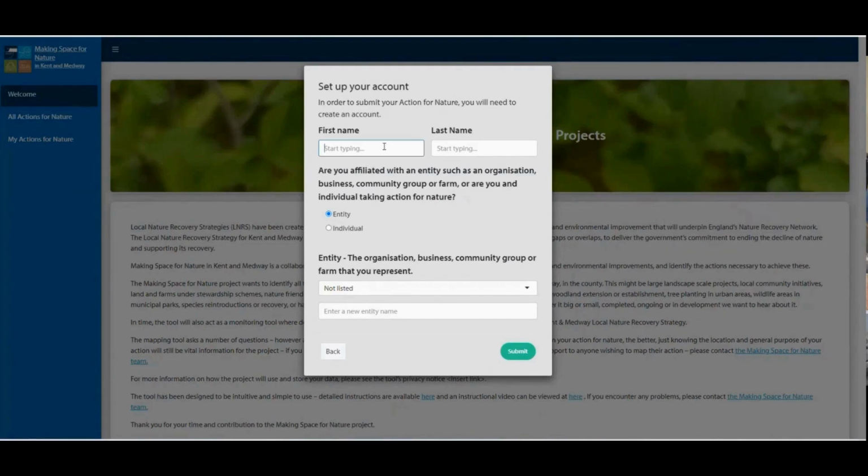Enter your full name and then specify your entity, whether you're an organization, a business, a community group, a farm, or an individual not affiliated with any entity. Previously added entities will be listed automatically. Or you can select Not Listed and type your entity name, which will be saved. Other members of your entity can view and edit your projects.